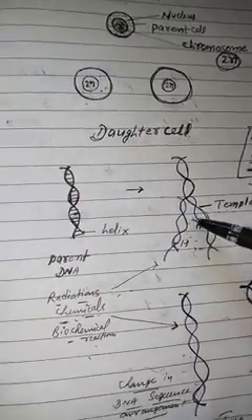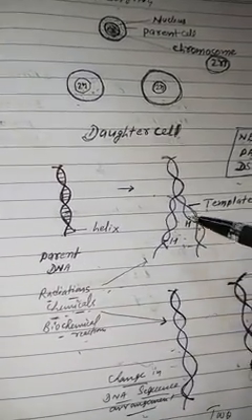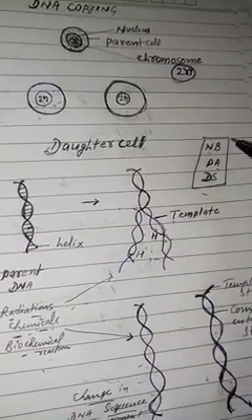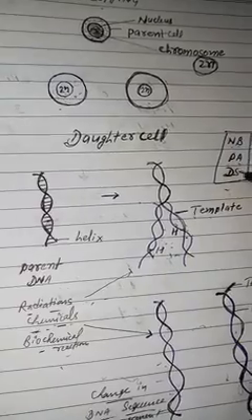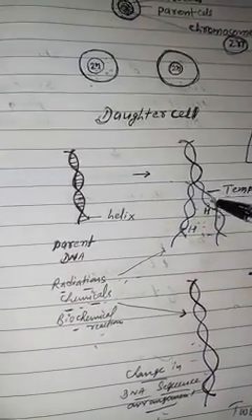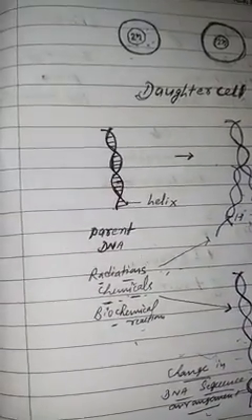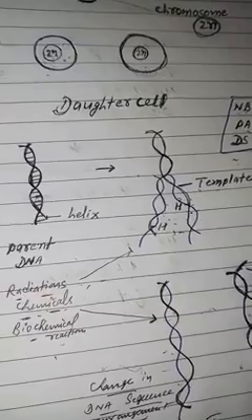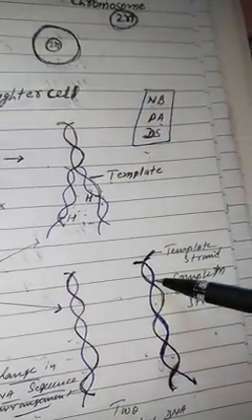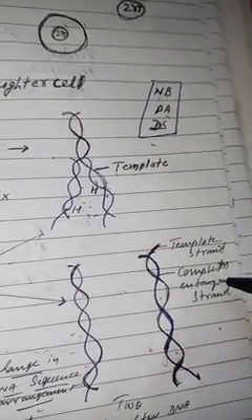When the template guides itself to make its replica and make two DNA from one parent DNA, it will use all these raw materials present in the cytoplasm and make the complementary strand. What I am writing here, this black line represents the template strand, and this bluish line represents the complementary strand.